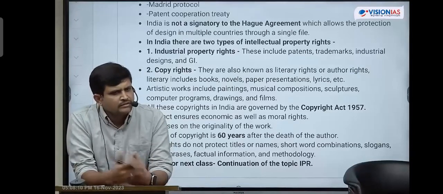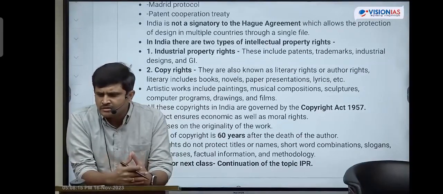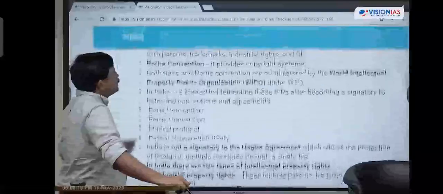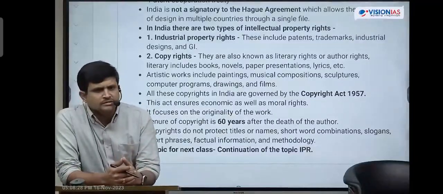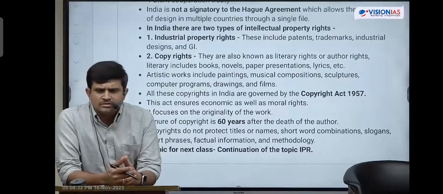Is it clear? Next, after copyrights, what is another type of rights? Industrial rights. What do industrial rights include? What actually are these industrial rights after copyrights? Did you understand copyrights? Any doubts regarding copyrights? Okay, any doubts related to this?